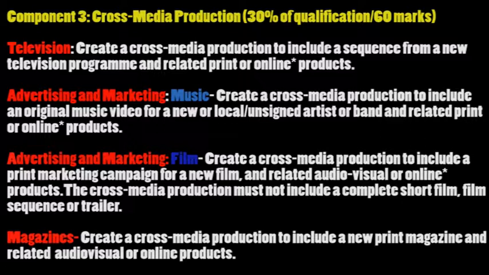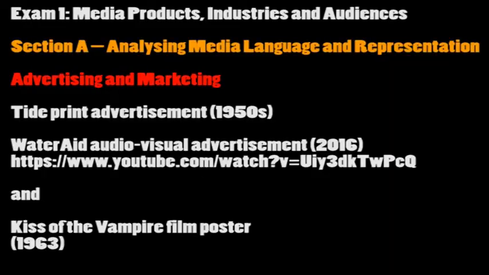In order to ensure that an undue amount of time is not spent on the production, all phases of the production, aims, research and planning, and the production itself should be completed over a period of no longer than 16 weeks. We will now look at the two exams you will be doing at the end of the second and final year of the course. We will begin by looking at Exam 1.